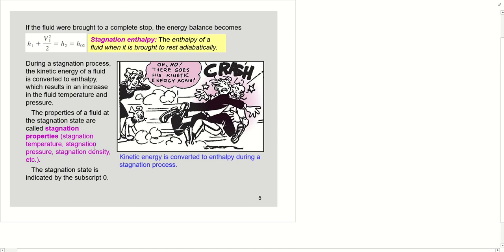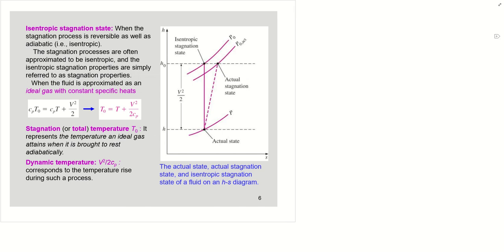It can be stagnation temperature, stagnation pressure, and also stagnation density. Everything with the subscript 0 refers to stagnation properties.